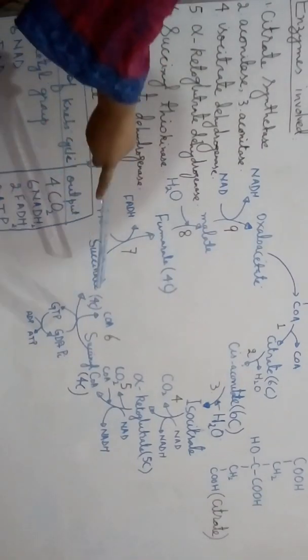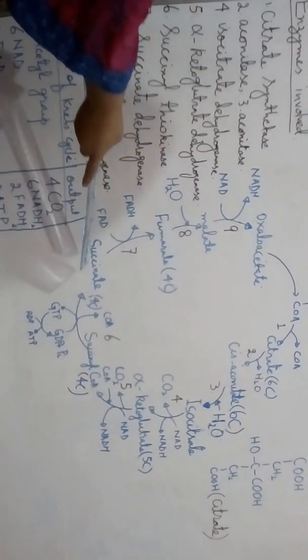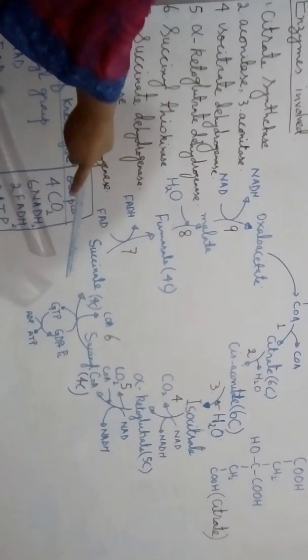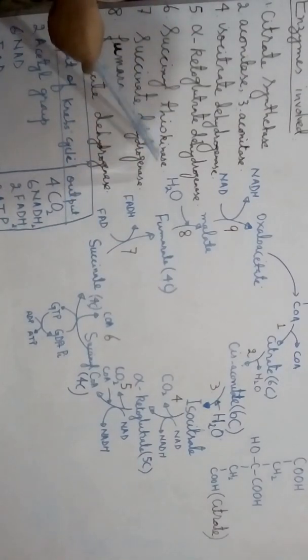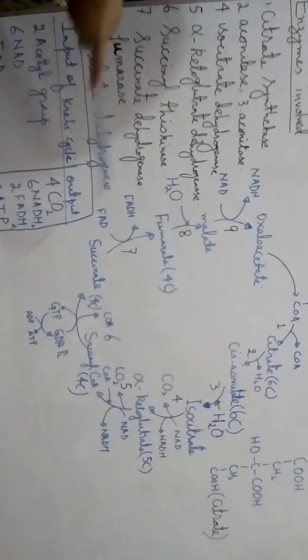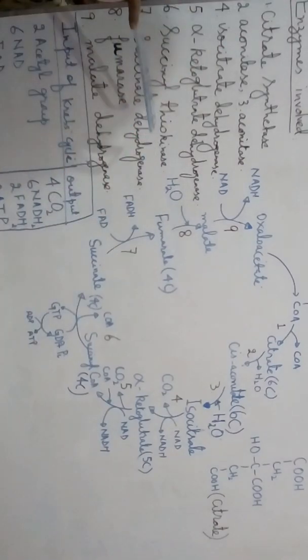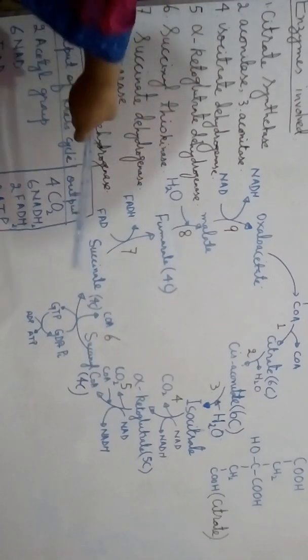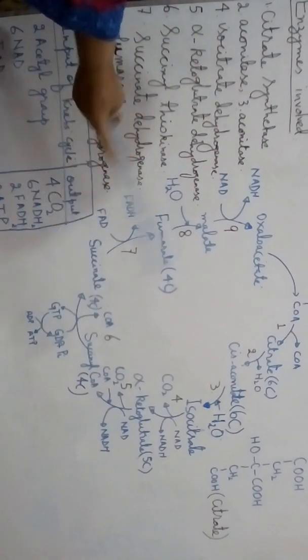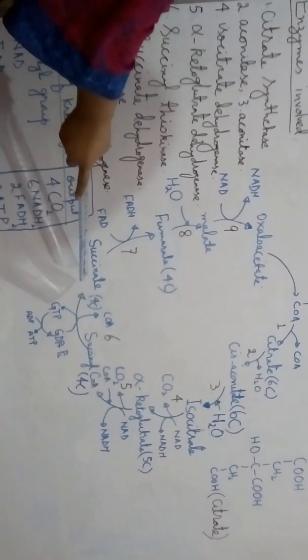This process is catalyzed by the enzyme called succinyl thiokinase, because there is involvement of energy here, so the enzyme involved is called a kinase, as I told you earlier in the previous lecture.